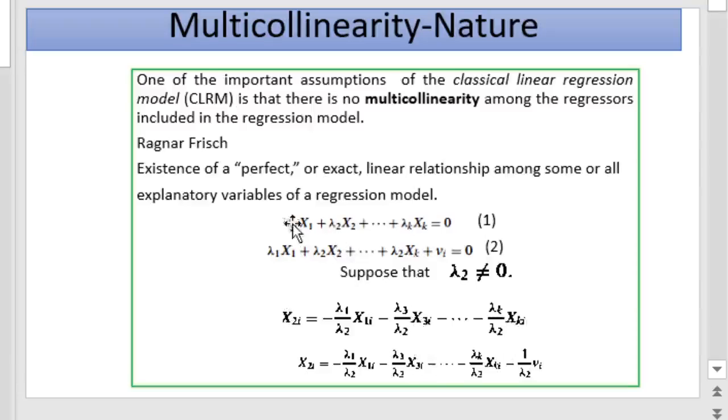This is x2 in the case of the first equation if lambda 2 is not equal to 0.